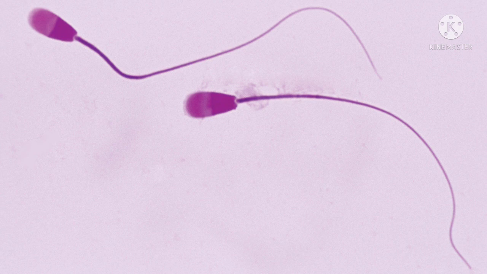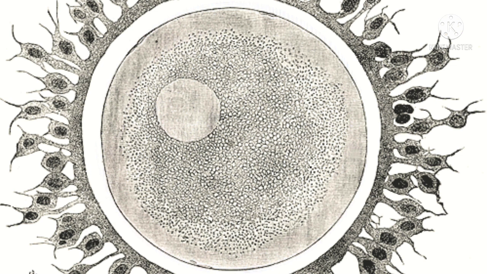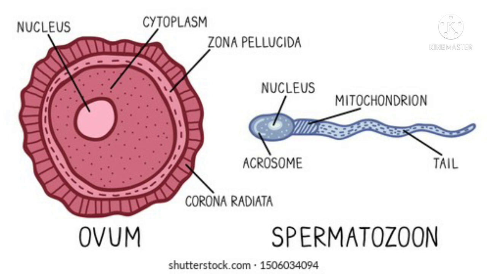So in animals the male reproductive cells are called sperm. And the female reproductive organ produces the female reproductive cells. Female reproductive cells are female gametes. These are generally called ovules, or egg cells. And male reproductive cells are called sperm cells. So this is the male gamete and this is the female gamete.